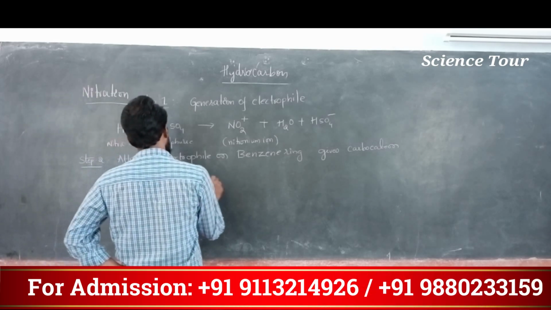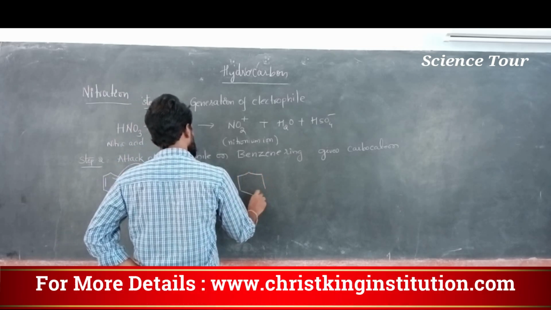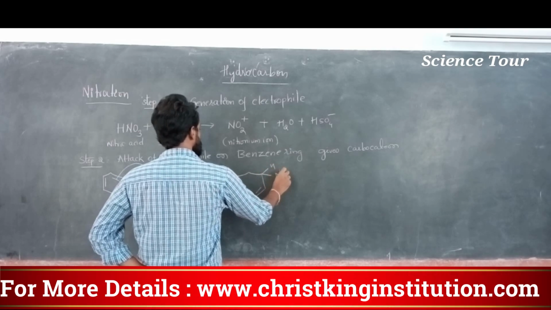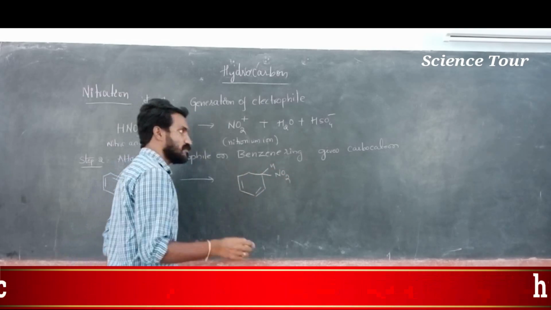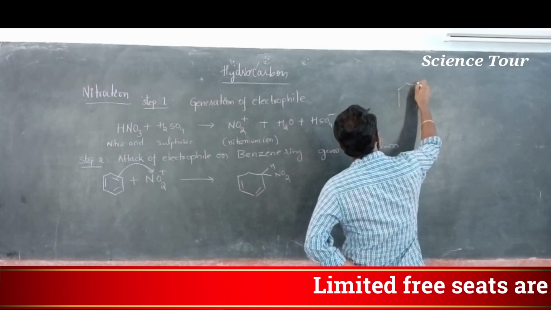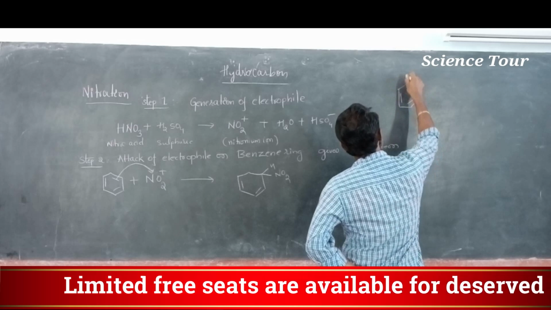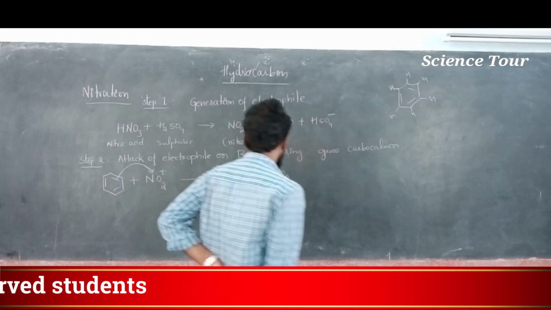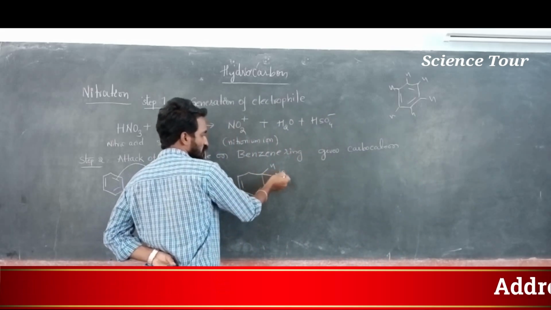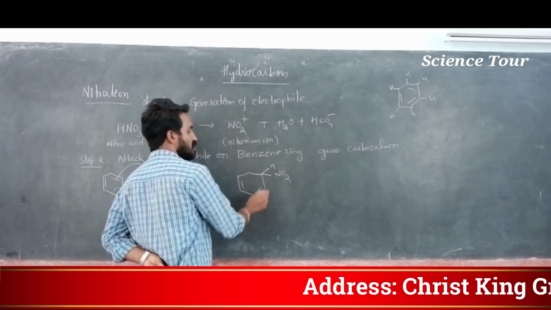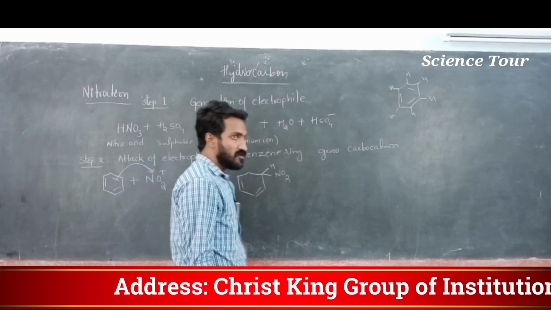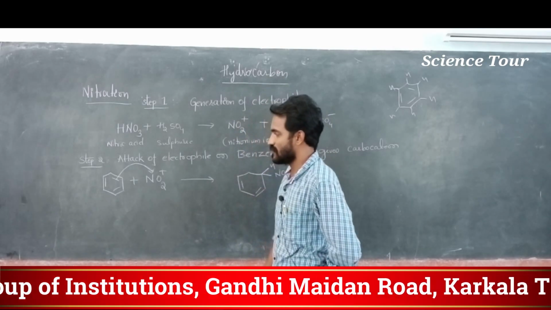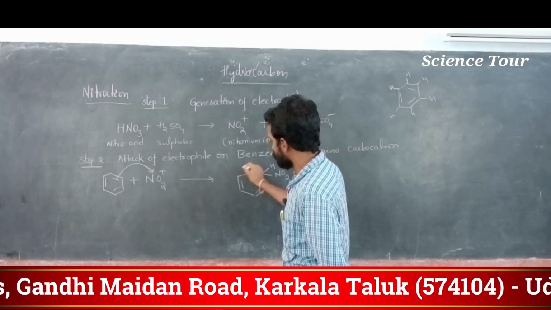What happens? It gives, my dear students, this bond is used, no? Here already one H is there. Each time I am not telling that here H is there, here H is there, because in the benzene ring one H is there on each carbon. Even if I write like this, here one H, here one H, and so on. I am showing this because here the double bond is used for attacking this particular one. Everywhere, if I write H, you will get confused. So just to avoid the confusion, I am not writing it. Correct? Here this carbon becomes positive.